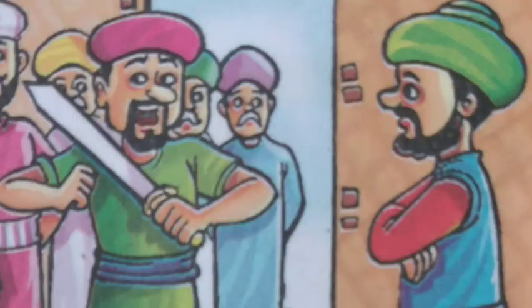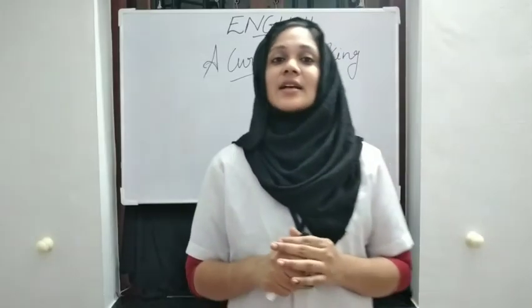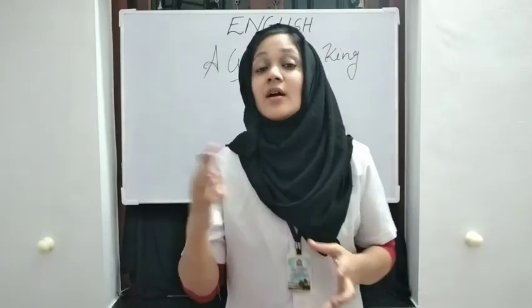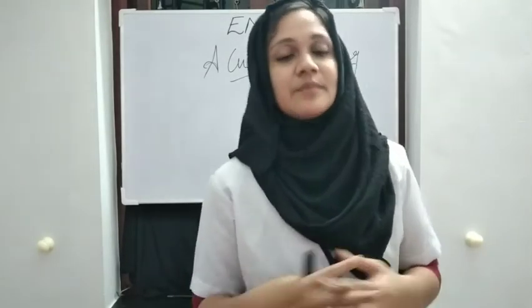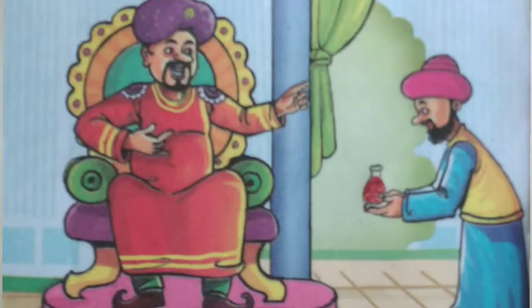There were guards in front of the palace. The guards asked, why are you here? And what did he answer? Yes, I want to see the king because I came with a medicine for curing his ailment. Then the guards took him near to the king.